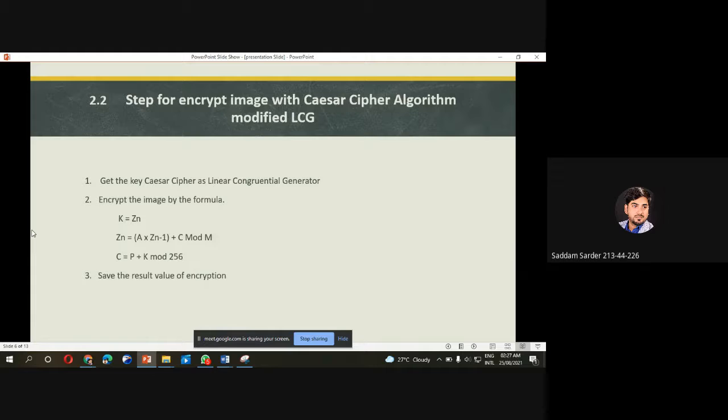This is the second step: encrypt the image with the Caesar cipher algorithm modified with the LCG. Get the key for the Caesar cipher as a linear congruential generator and encrypt the image by this formula.